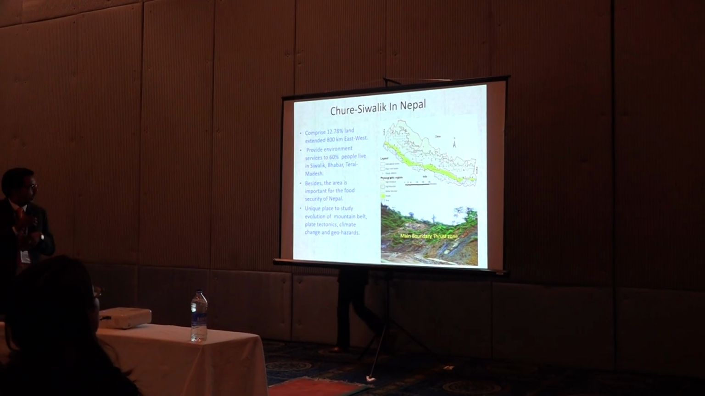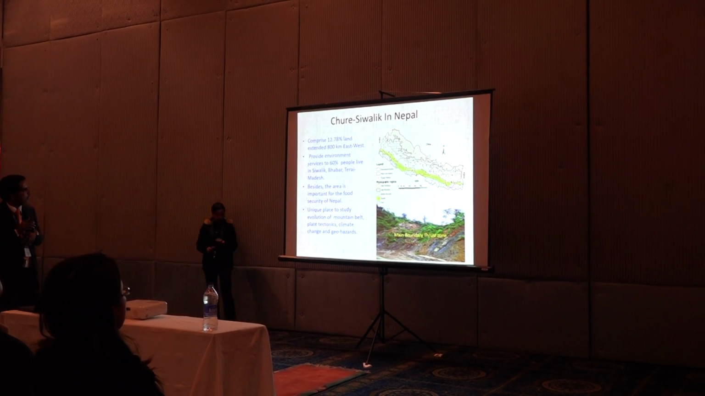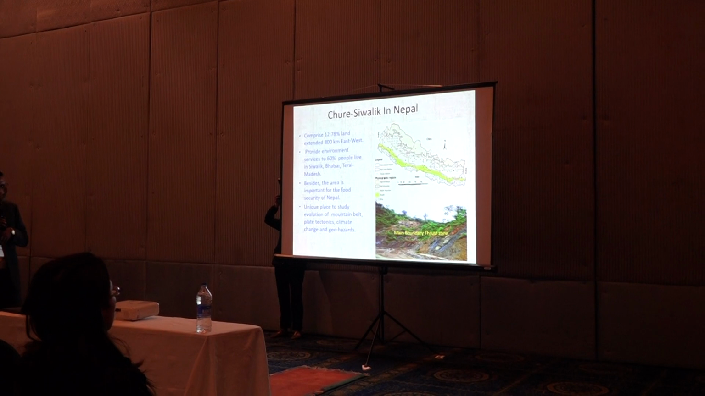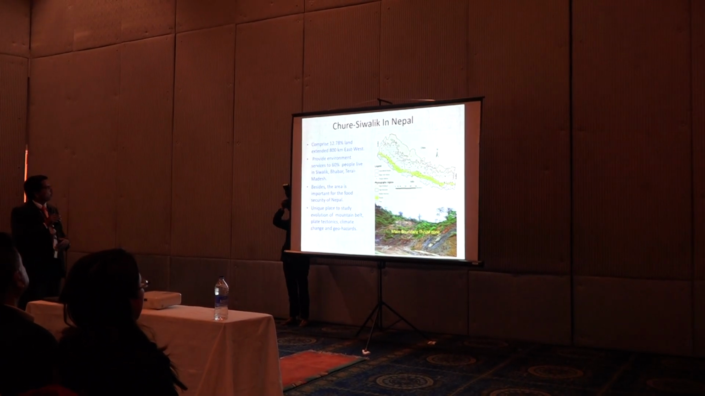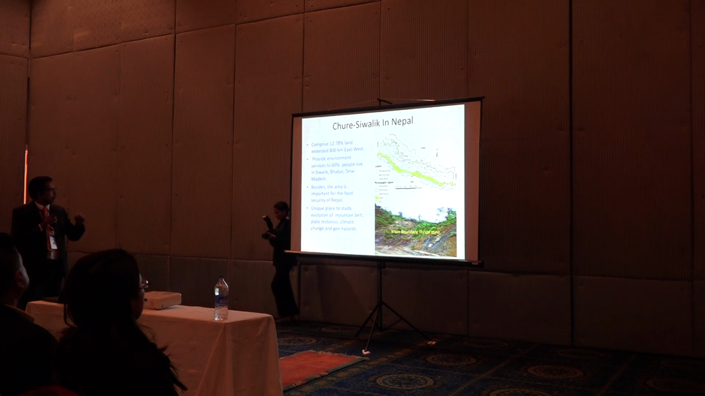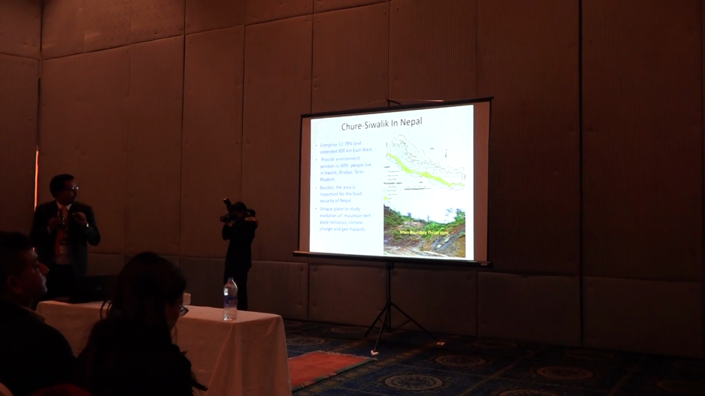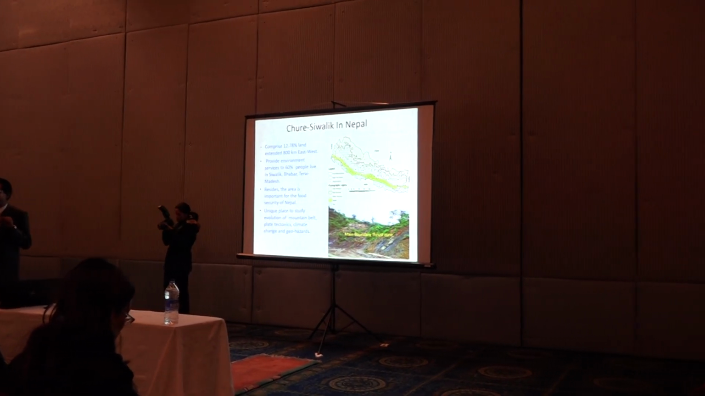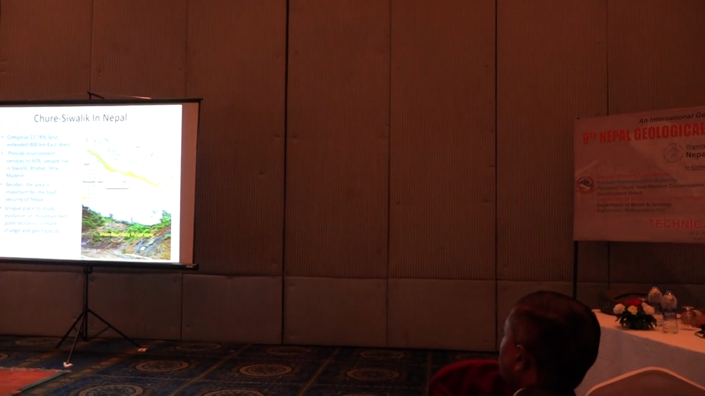So how is Chure Shivalik in Nepal? It comprises 14.78 percent of the land, extending east to west across Nepal, and provides environmental services. This is very important: Chure provides environmental services to the 60 percent of people living in Shivalik, Tarai and Madhesh. So the Shivalik mountain is very important in Nepal and its sustainable development.